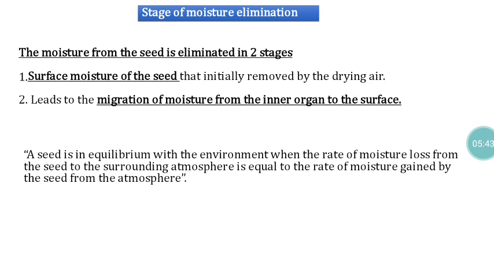During that period, whatever moisture is available in the inner core starts to migrate towards the surface. By that way, the seed will try to establish moisture equilibrium within the seeds, that is the inner core and surface. So once that moisture balance is ensured between the outer surface and inner core, then we can expose the seed to the drying process.